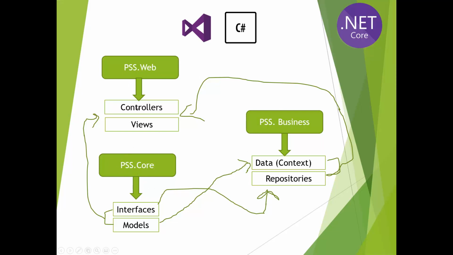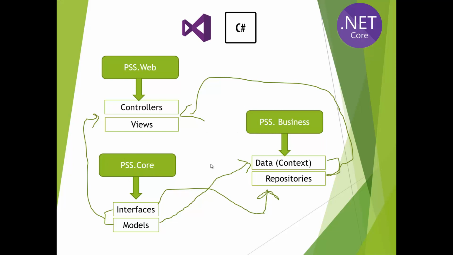So the reference of the core layer should be within the web layer and within the business layer, and the reference of the business layer should be within the web layer. Our core project doesn't need any reference of web or business, because this is a core project that only contains interfaces and entities. But our business layer needs the reference of the core project, and it doesn't need the reference of the web project. Our web project is dependent on both the core layer and the business layer, so that's why this web project needs references of both the business layer and the core layer.